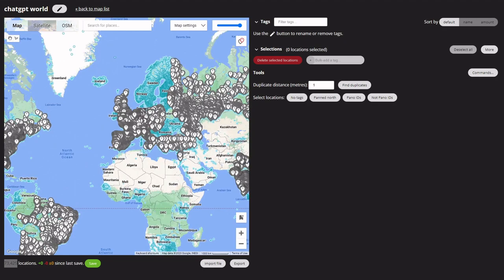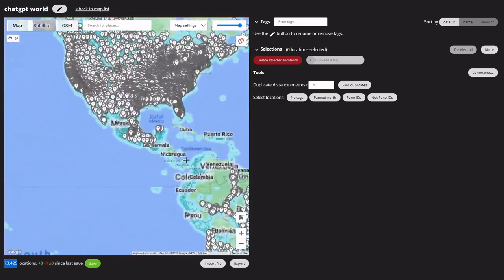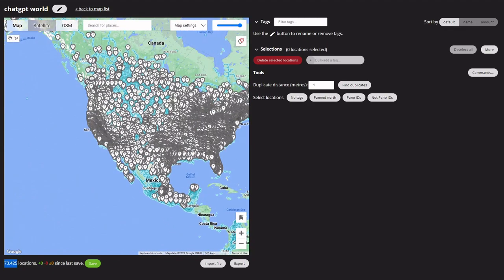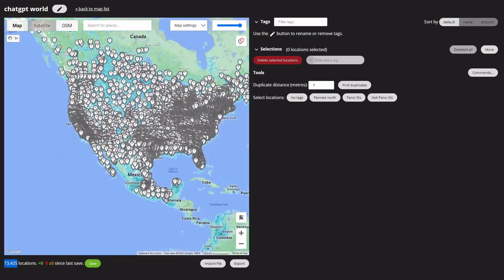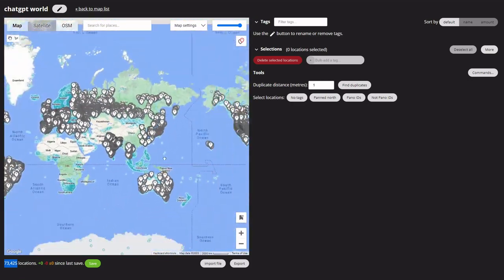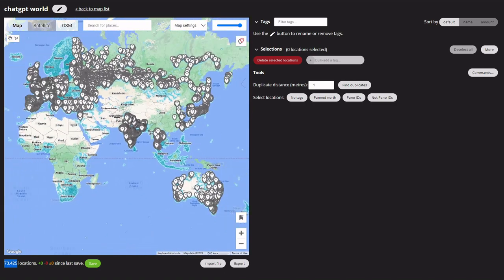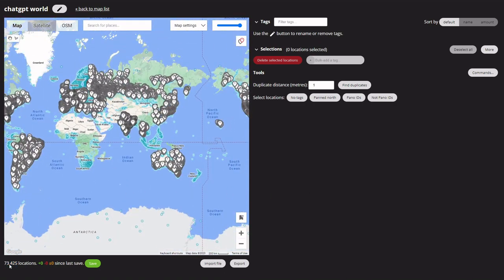Africa is missing, and so is most of Northern and Eastern Europe. LATAM is kind of bad, and look at the state-wise distributions of the US and Mexico. Also, Southeast Asia does not exist, and neither does New Zealand, or Mongolia, or Kyrgyzstan. Also, there are 73,000 locations in the map, when I asked for 100k. So, now, I will play a game on the map, and then I will make ChatGPT play a game.